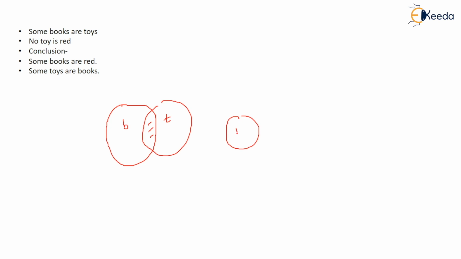So here is a question: some books are toys. This is your books, this is your toy, right? Some books are toys and no toy is red. So this is the red color. No toy is of red color.